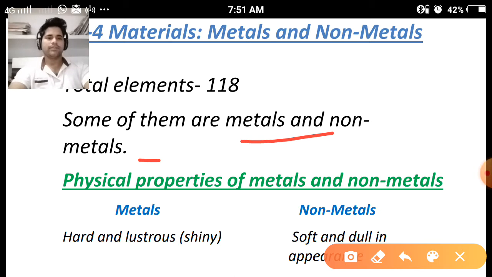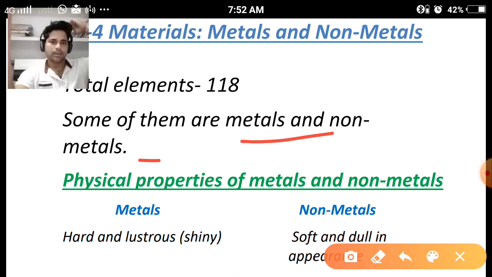If we are given a mixture in which metals and non-metals are present, what are the parameters, the guidelines, the methods to identify the metals and non-metals from the mixture? We have to take two parameters, two methods, that will help us identify metals and non-metals from mixtures. First is the physical properties of metals and non-metals, and second is the chemical properties of metals and non-metals.